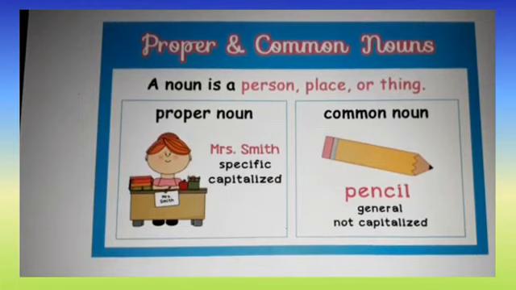We use that small p to write the word pencil. Mrs. Smith, S is a capital, because it's a specific name. So this is the main difference between proper and common noun: specific name, general name. The first letter should be capitalized for a proper noun, and should not be capitalized for a common noun.